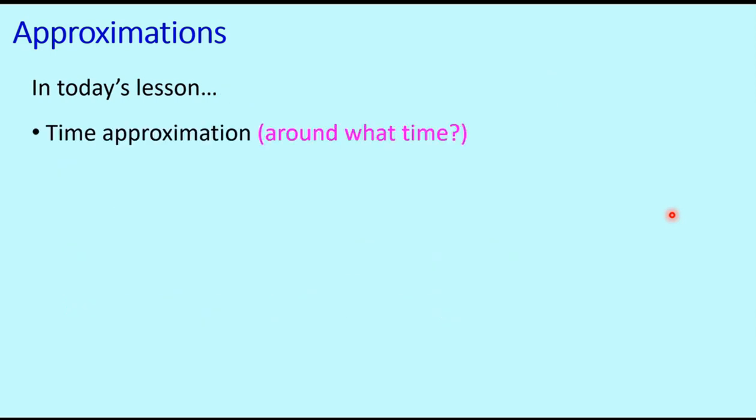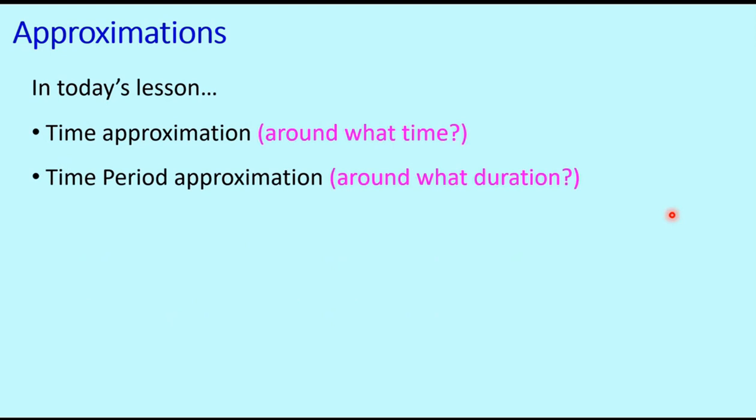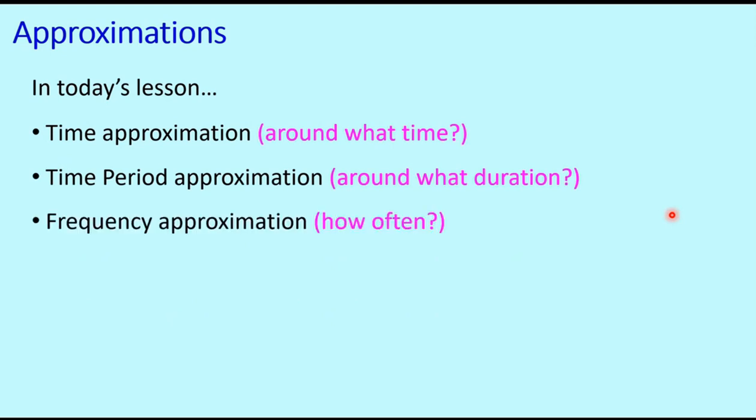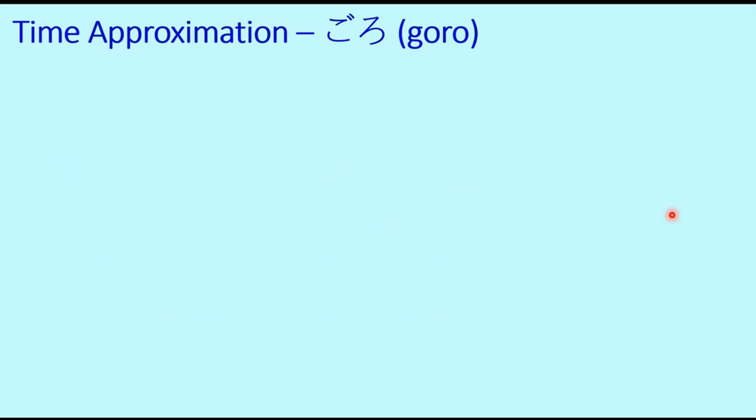In today's lesson, from Japanese grammar point of view, we shall discuss time approximation, that is, around what time; period approximation, for example, around what duration; and frequency approximation, that is, how often. So the first one is time approximation, which is goro.